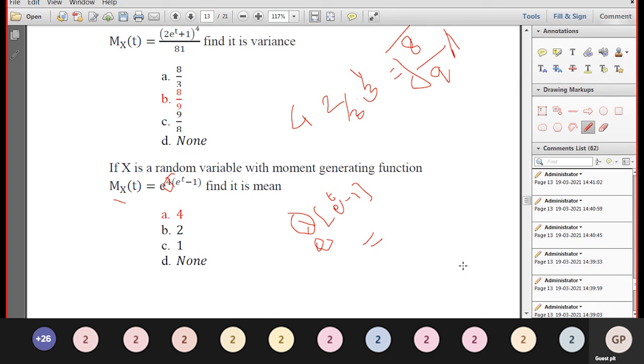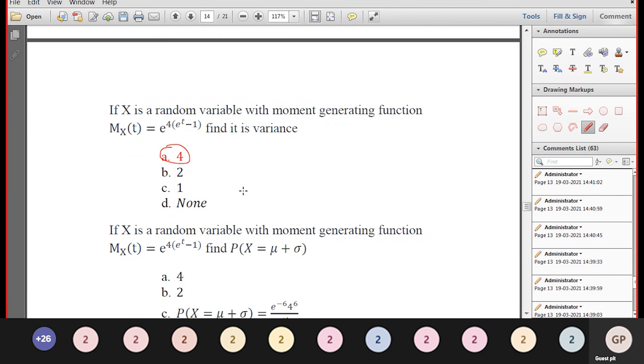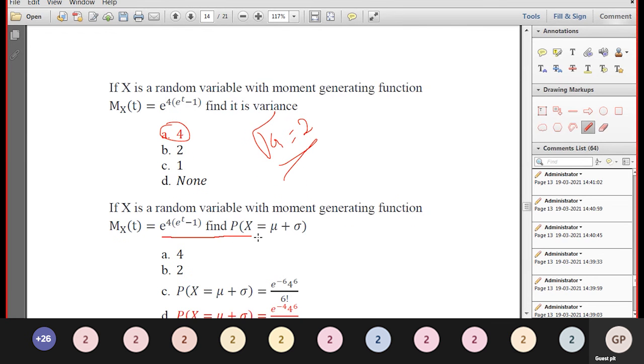Lambda equal to 4. Therefore, the mean of the Poisson is lambda. Variance of the Poisson is also lambda. Standard deviation is square root of lambda, square root of 4, equal to 2. Okay, now come to the next one.